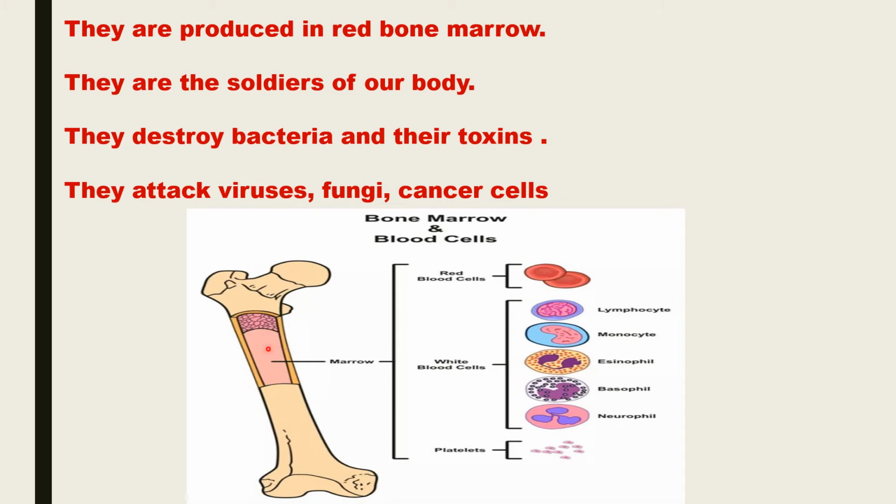The WBCs are produced in the marrow of our bones. WBCs protect us from illnesses and diseases. So they are the immunity cells of our body. They flow through our blood to the various parts of our body and they fight against the viruses, bacteria, fungi or any other foreign substances that enter our body. So basically WBCs are the soldiers of our body.